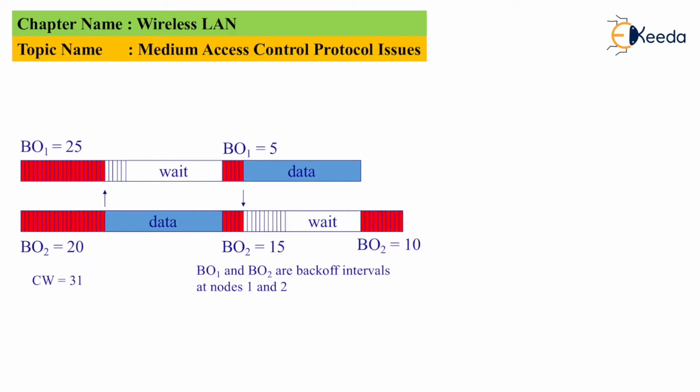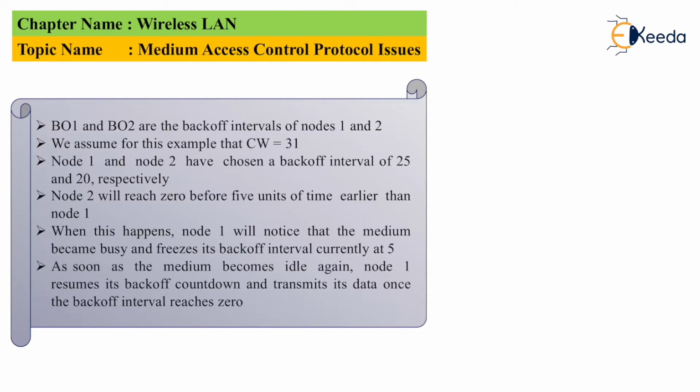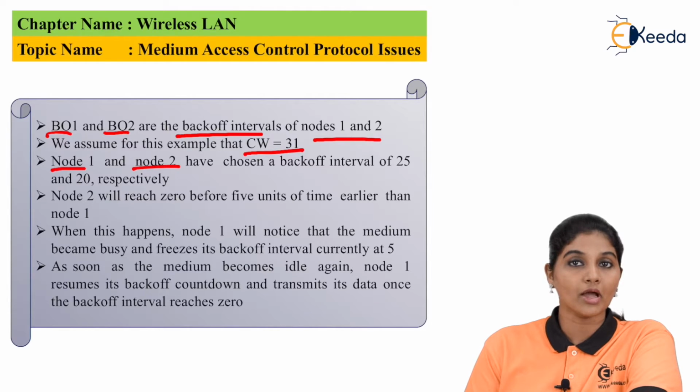Now here we can see the operation of the collision avoidance. So let's understand it. In the figure, B0 and B1 represent the back-off intervals of node 1 and node 2. Now we assume that the value of CW is 31. Node 1 and node 2 have chosen the back-off intervals of 25 and 20 respectively.